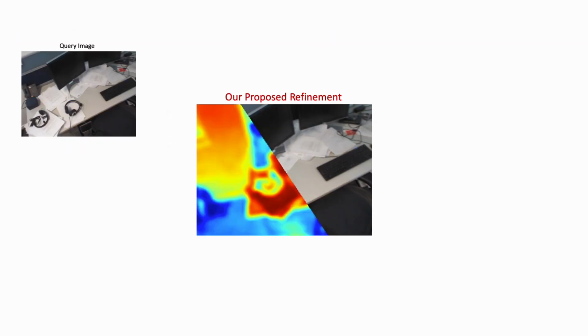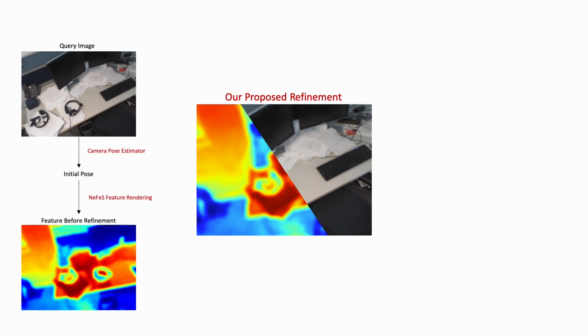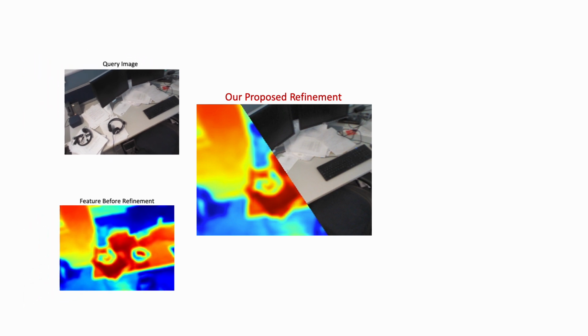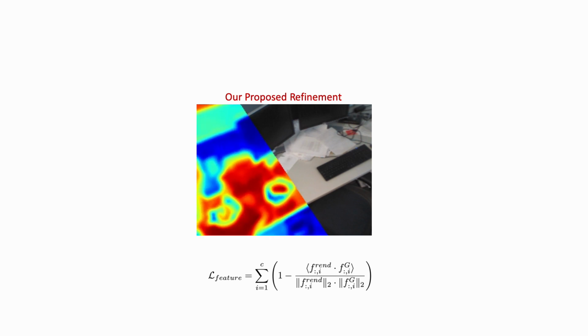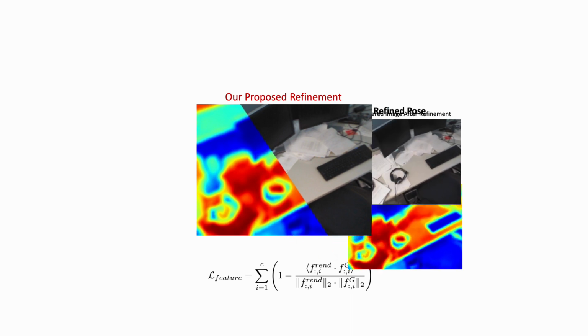Here is a high-level illustration of our test time refinement process. During refinement, we compute the feature metric error between the rendered feature map and the query image features. This error is minimized iteratively, refining either the APR network parameters or the coarse pose directly.